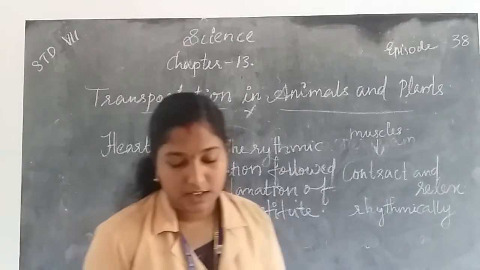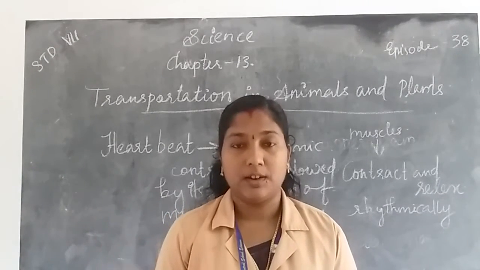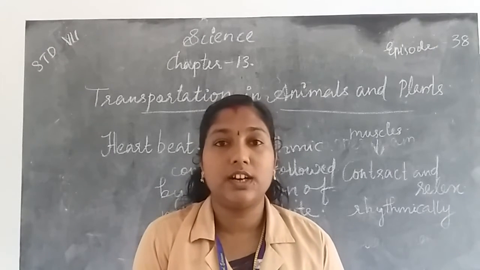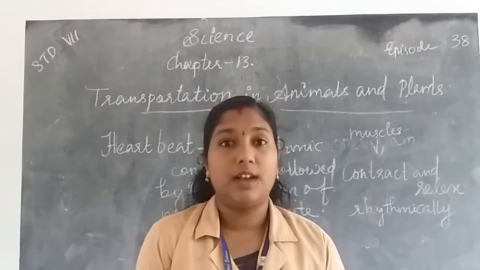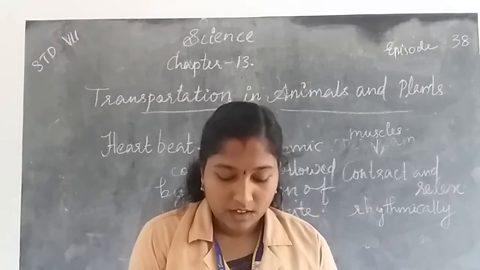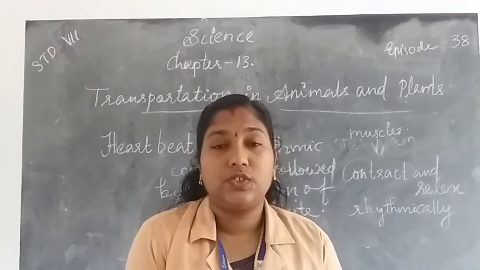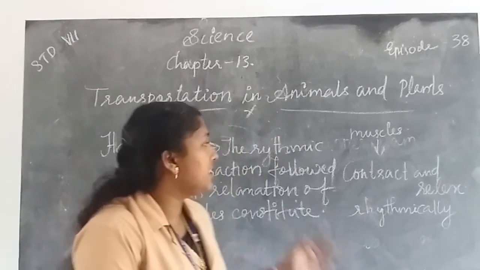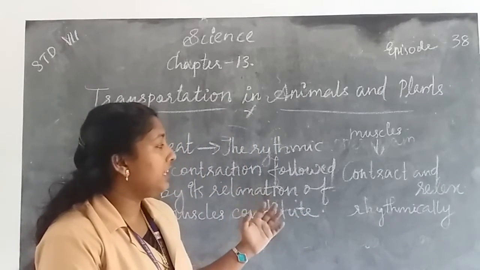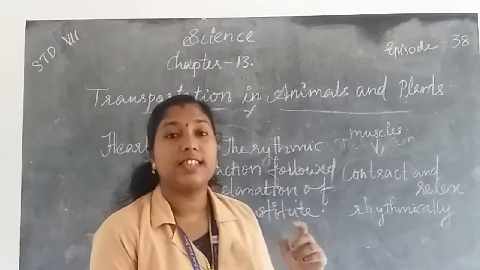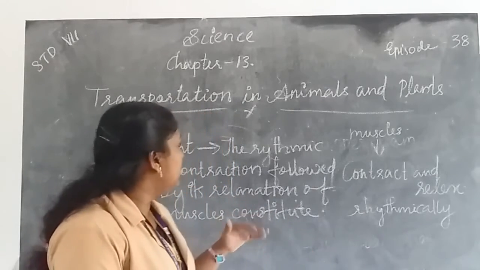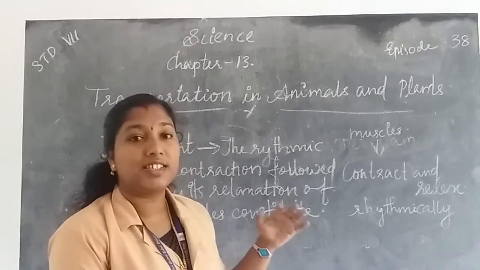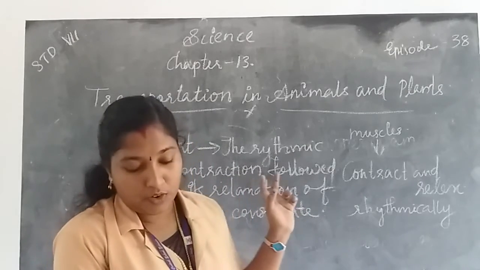Heartbeat. One heartbeat. Yes. Next, lub dub. The sound of the heartbeat is lub dub. The walls of the chambers of the heart are made up of muscles. Muscles have the ability to contract and relax rhythmically. The rhythmic contraction followed by its relaxation of muscles constitutes a heartbeat.